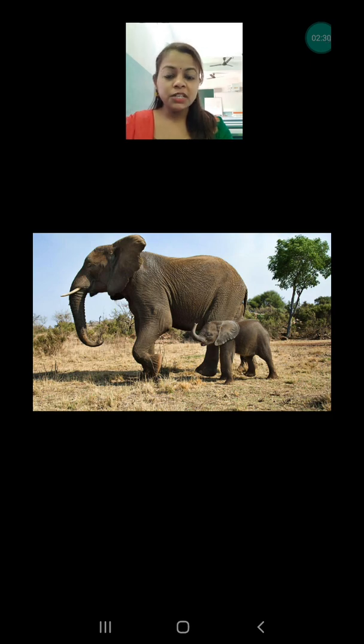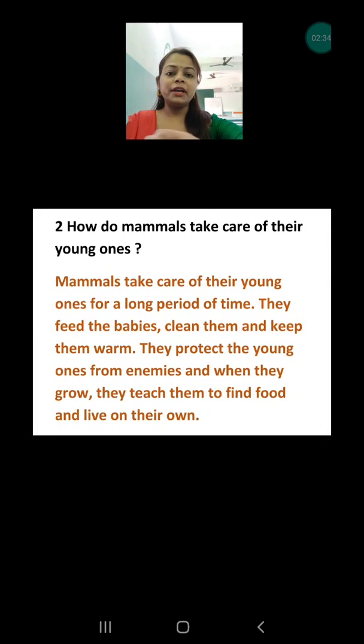They teach their babies how to protect themselves, how to find food, and how to move from one place to another. Only when the babies have grown up and are independent do the mother mammals leave them, but till then they take care very nicely.